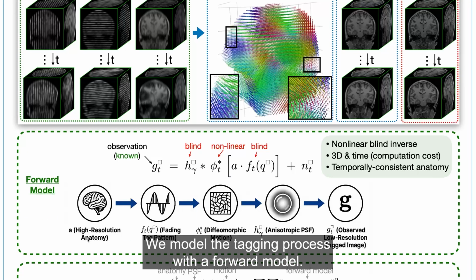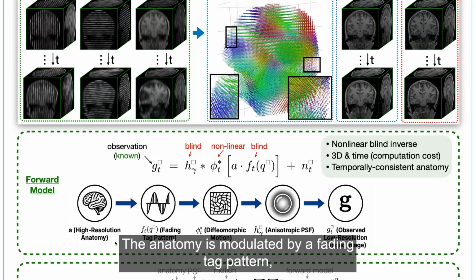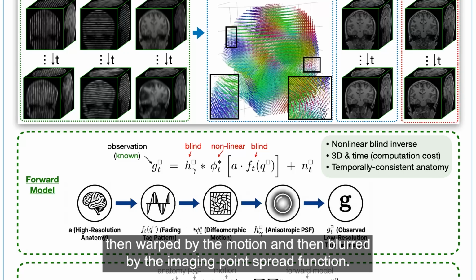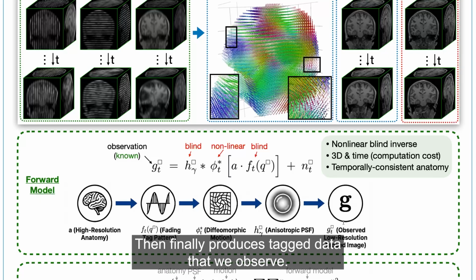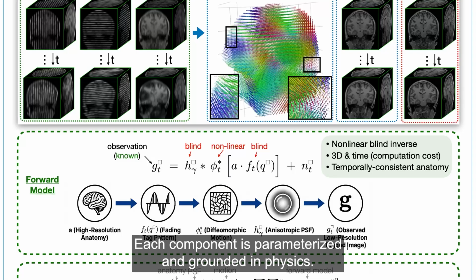We model the tagging process with a forward model. The anatomy is modulated by a fading tag pattern, then warped by the motion, and then blurred by the imaging point spread function. Then it finally produces the tagged data that we observe. Each component is parametrized and grounded in MR physics.